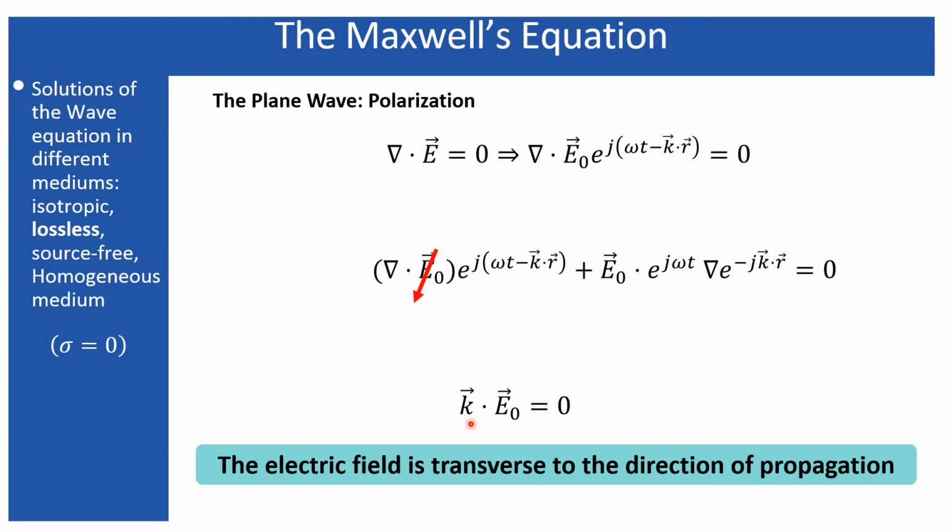So if I have a wave propagating along the z direction, I must not have the polarization along the z direction. The polarization direction must be either along x, or along y, or along a combination of them. We will see next.